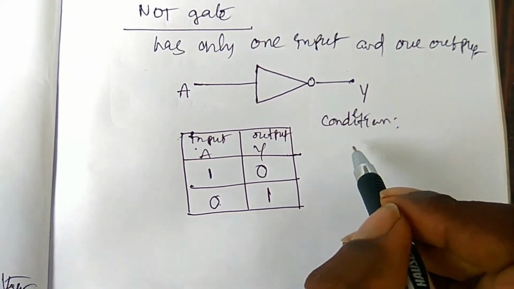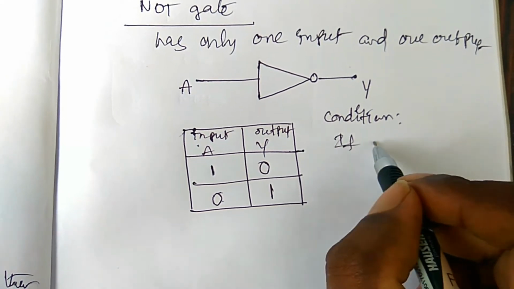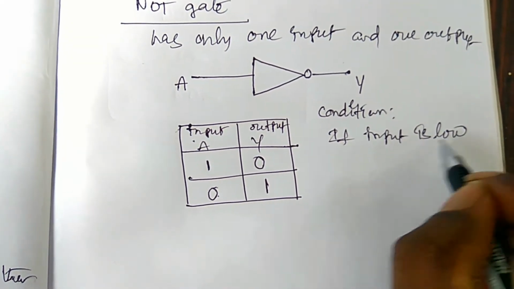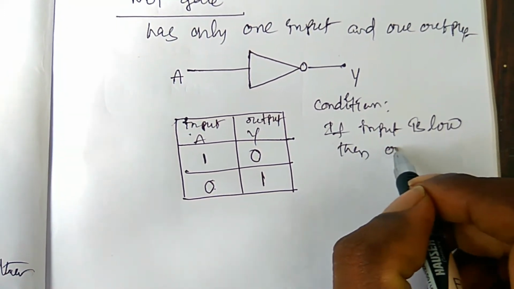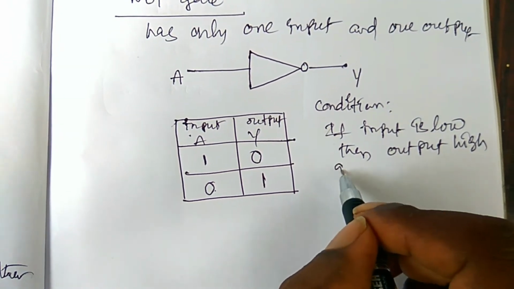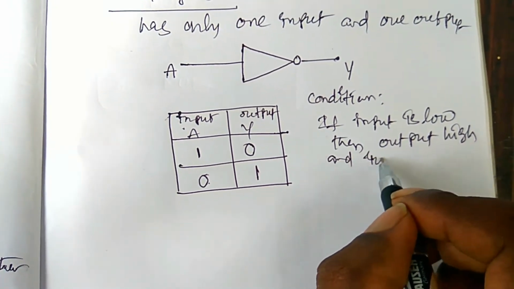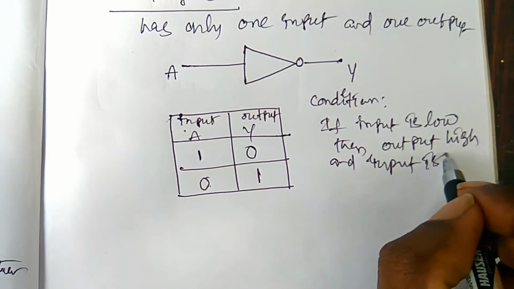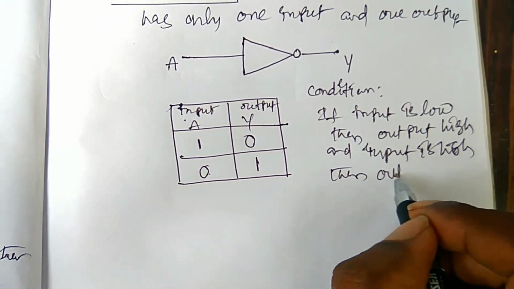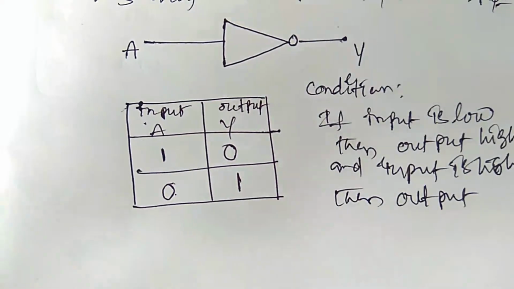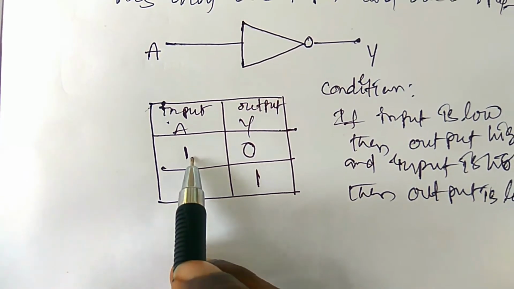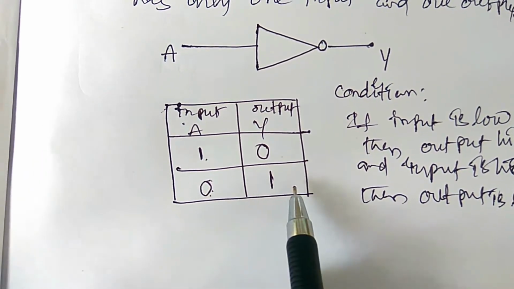If input is low, then output is high, and if input is high, then the output is low.